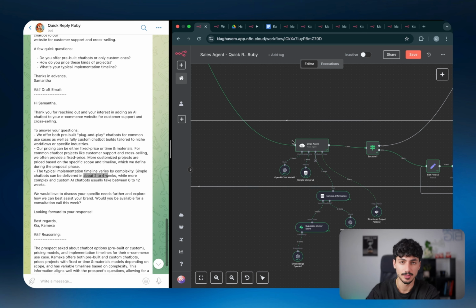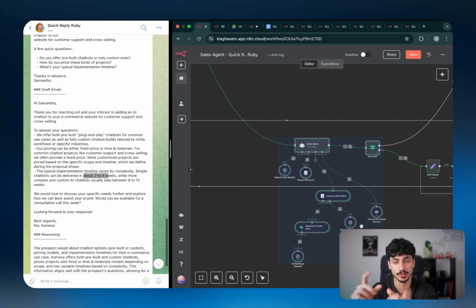As you can imagine, this is extremely powerful in practice because you can add more and more Google documents and give your AI agent access to literally all of it and then just get it to query those different documents in order to be able to answer any sales inquiry that comes in within a matter of seconds.